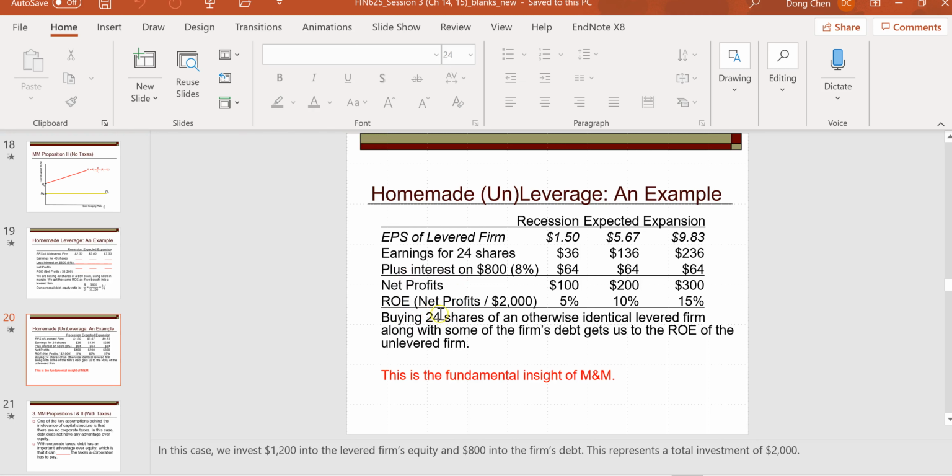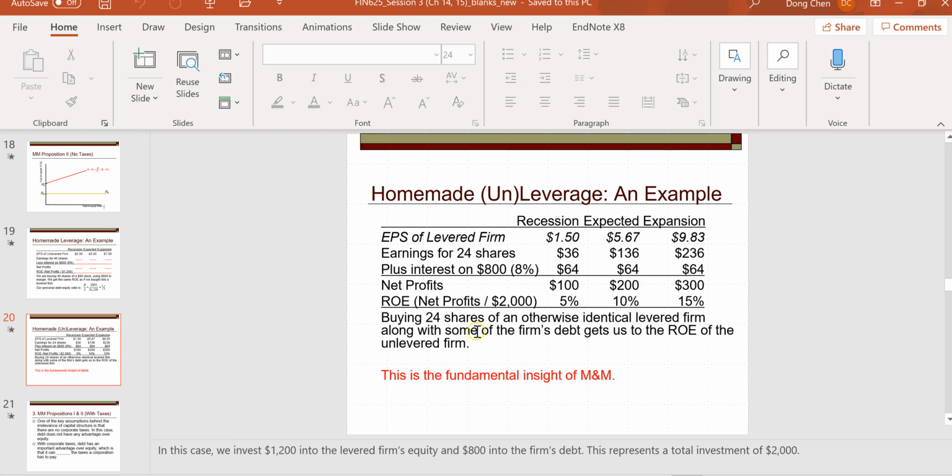Here, 24 is trying to keep the same leverage ratio when he buys some of the debt of the firm. So he buys 24 shares of an otherwise identical levered firm along with some of the firm's debt.